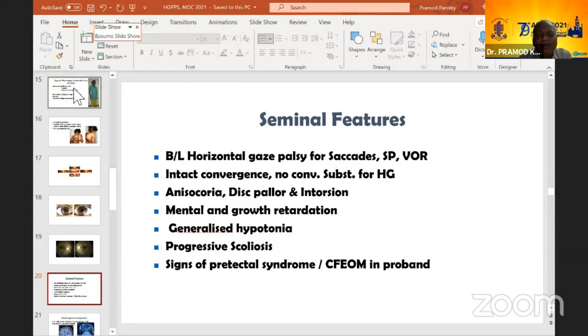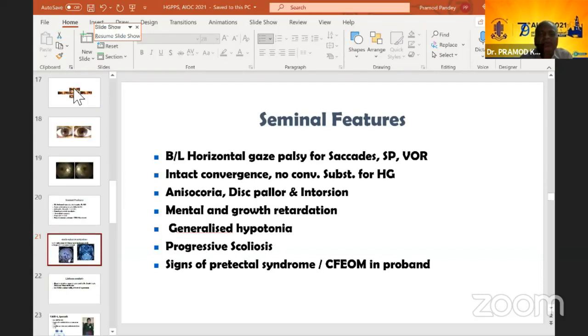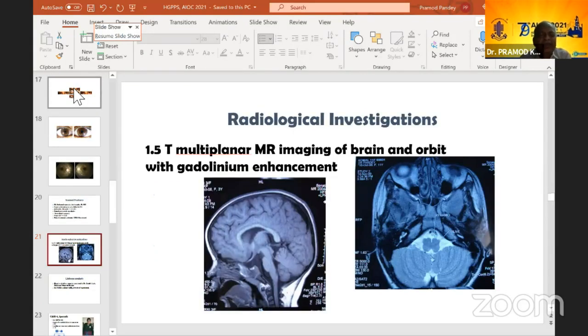He was not very cooperative, and these patients were lost to follow up after some time because they thought we were not benefiting them. We did get an MRI done on them. Yes, this is the MRI. You can see that there is a gross pontine hypoplasia. If I can show with the cursor, you see how hypoplastic the pons is, and tenting of the fourth ventricle.